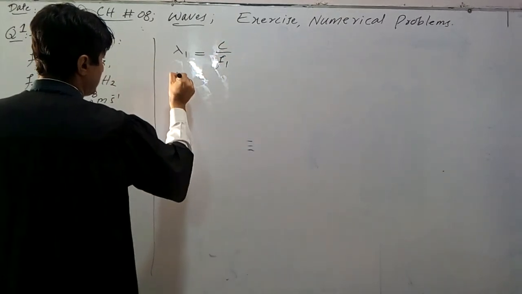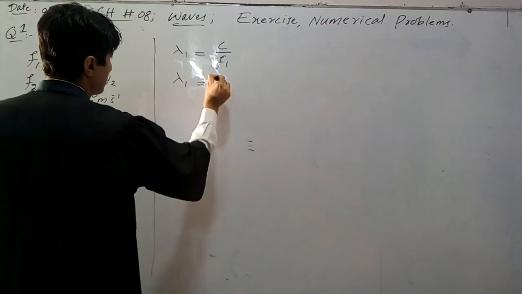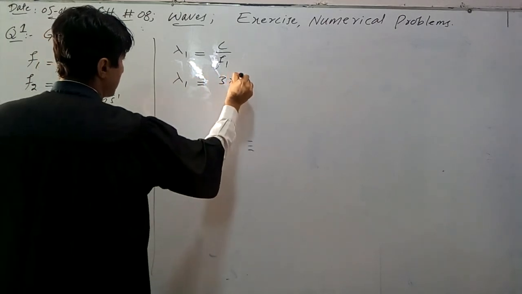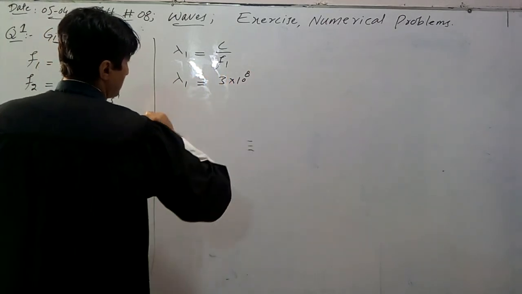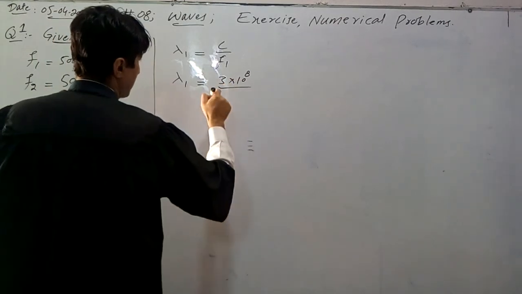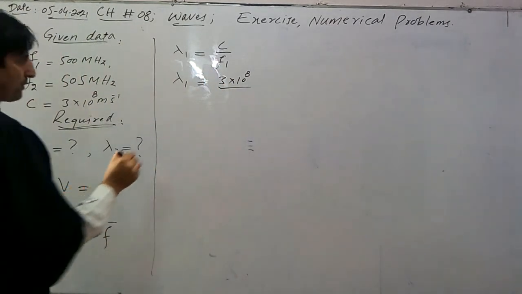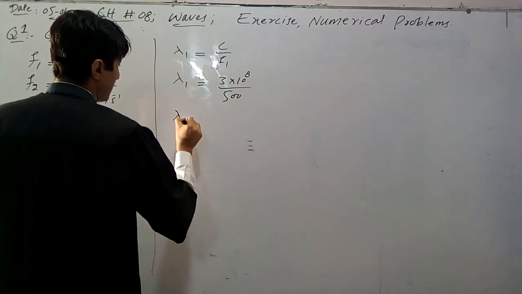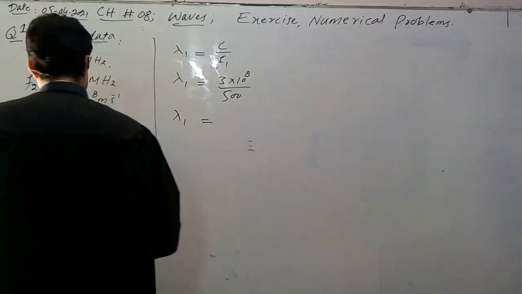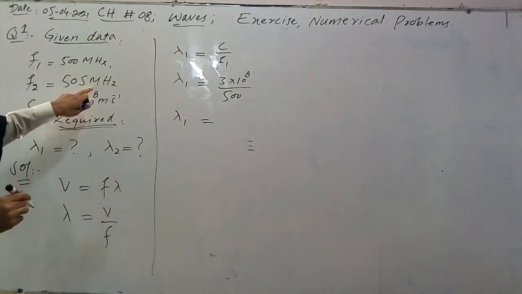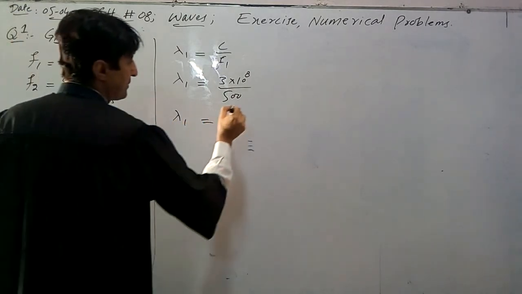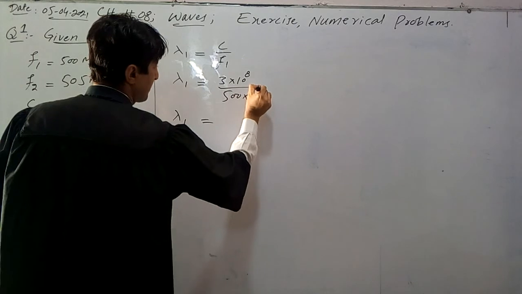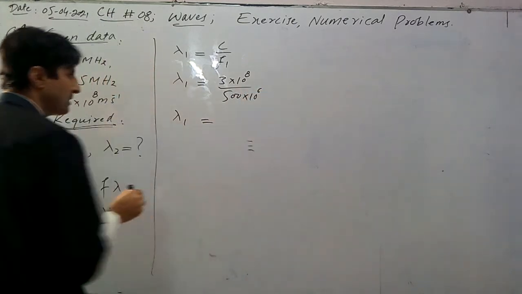So putting values, we get lambda 1 equal to, what is the value of C? 3 multiplied by 10 power 8 divided by f1. f1 is 500 megahertz, so its value will be equal to 500 multiplied by 10 power 6 hertz.